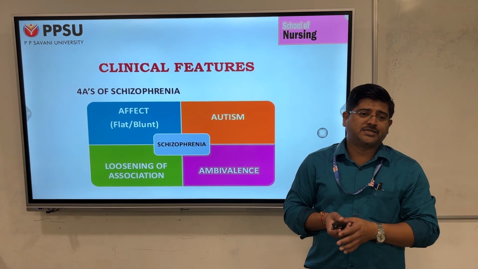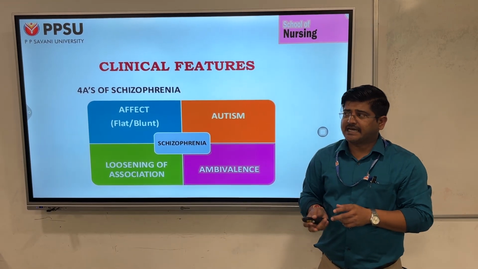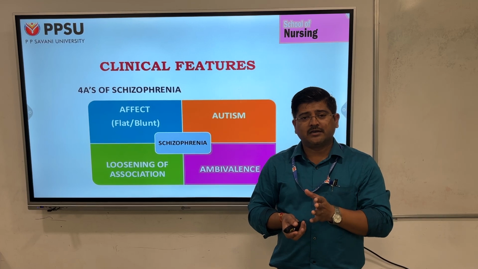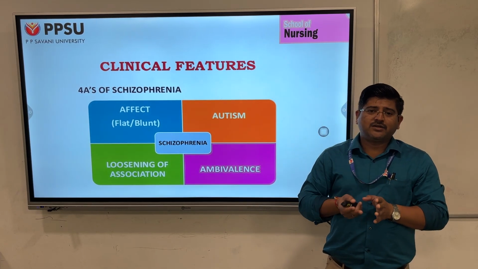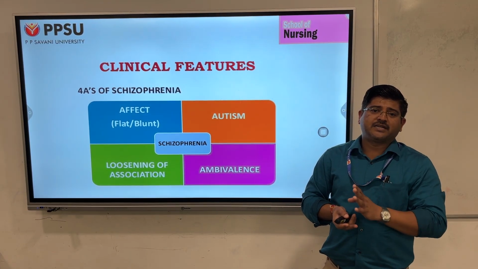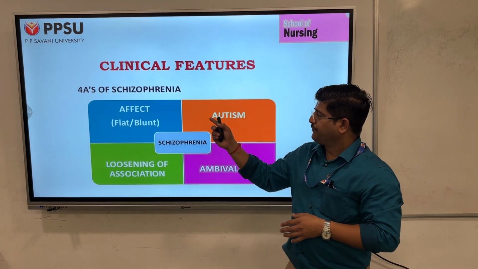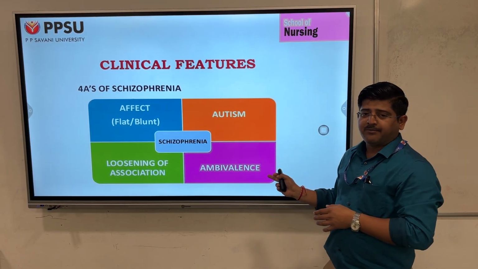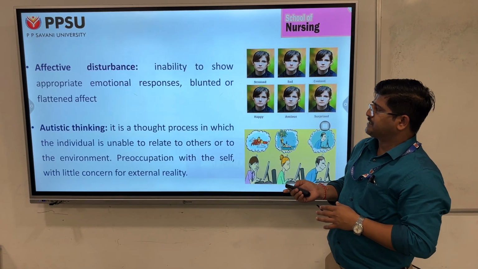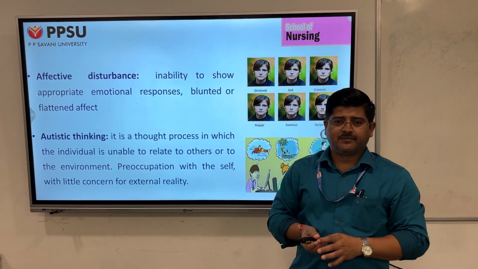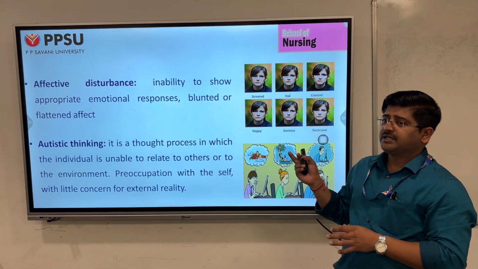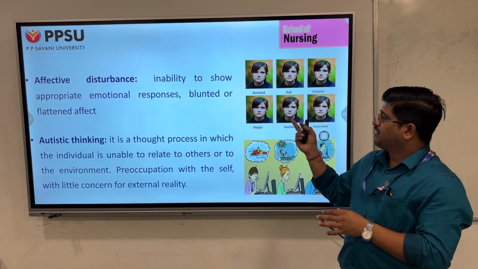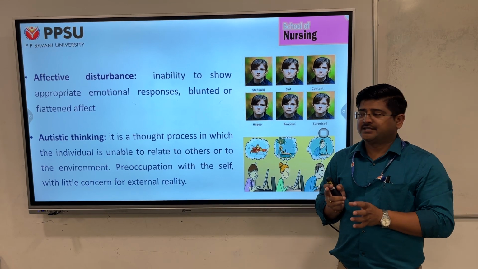The first clinical feature is explained like the 4 A's of schizophrenia, which was described by Eugene Bleuler. He said that a patient suffering with schizophrenia is commonly affected with the 4 A's, which refer to blunted affect, autism, loosening of association, and ambivalence. And what are these 4 A's? The affective disturbance refers to the inability to show appropriate emotional responses, that is nothing but blunted or flattened affect.